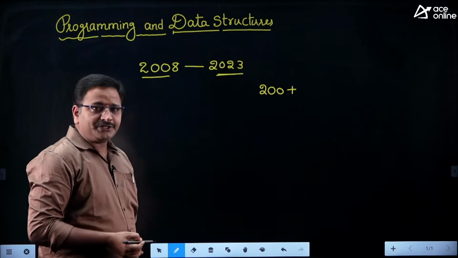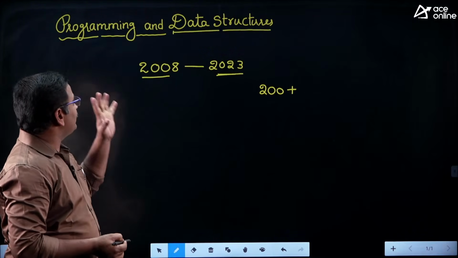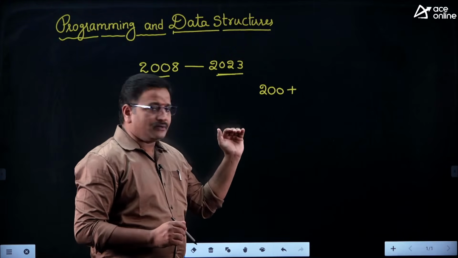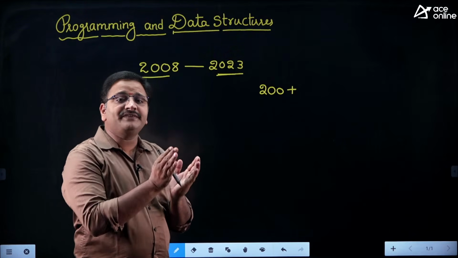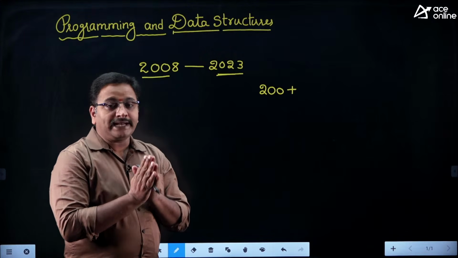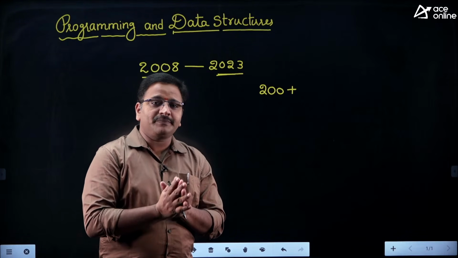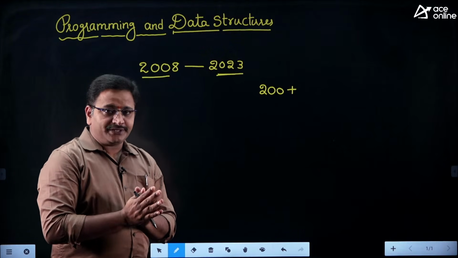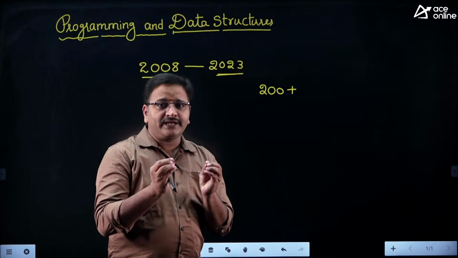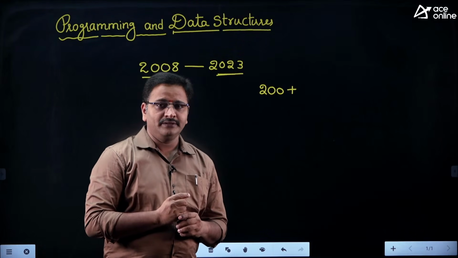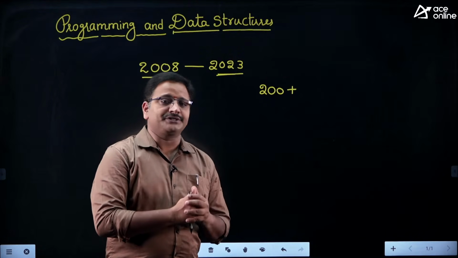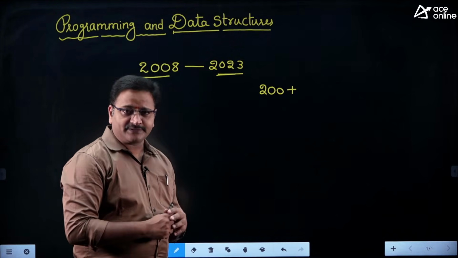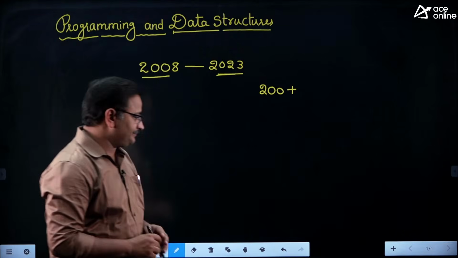Here I am taking this opportunity to explain the questions that came from programming and data structures. If you compare these questions with the GATE previous year questions, 90% of the questions came directly from the GATE previous year question papers. So my sincere advice to my students is to always give preference to GATE previous year questions. Without wasting time, let me explain some of the model questions they asked from data structures and programming concepts.